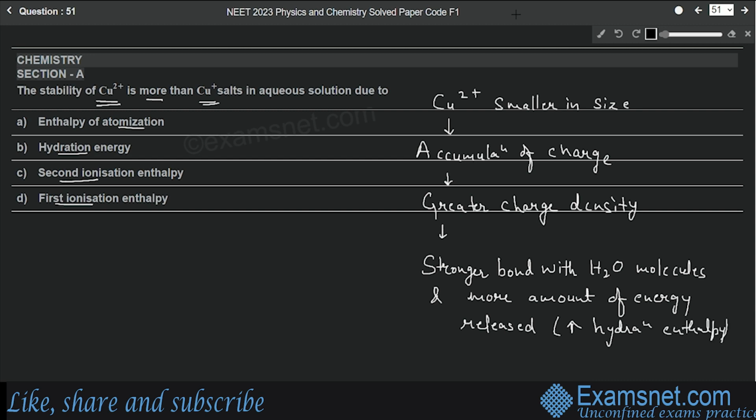So we can say that due to this high hydration enthalpy, the Cu2+ ion is more stable than the Cu+ ion, because it forms a strong bond with water molecules. So option B will be the correct answer. The stability of Cu2+ is more than Cu+ due to hydration energy.